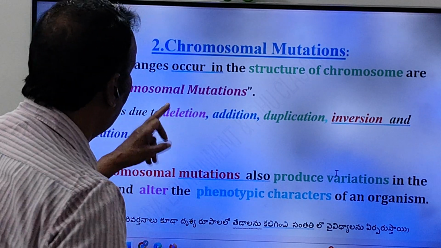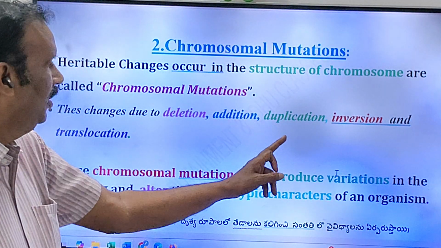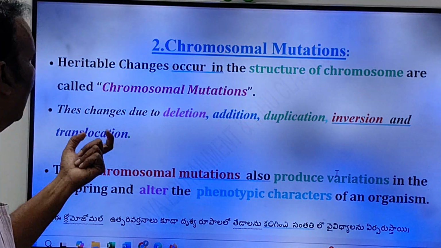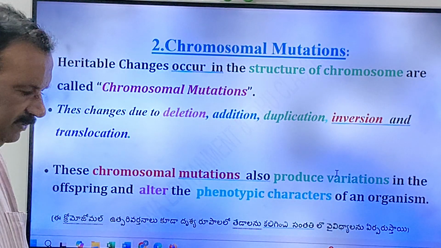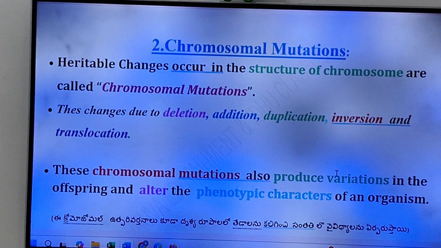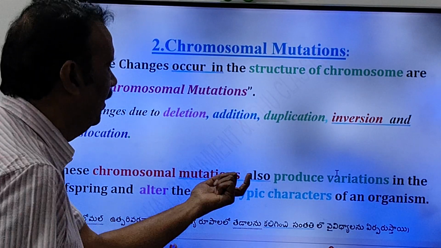See, friends, these chromosomal mutations or changes are due to what? Deletion in the structure of the chromosome, addition in the structure of the chromosome, duplication of the chromosome, inversion of the chromosome or translocation. Friends, here you have to remember five words: deletion, addition, duplication, inversion and translocation. See, friends, these chromosomal mutations also produce variations.